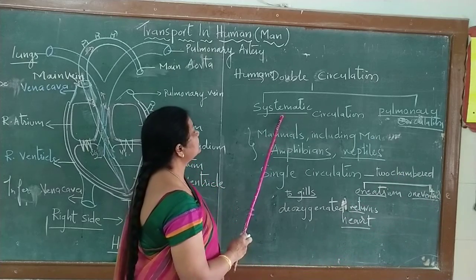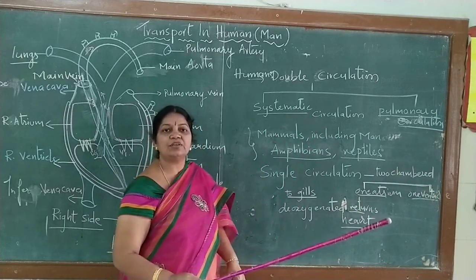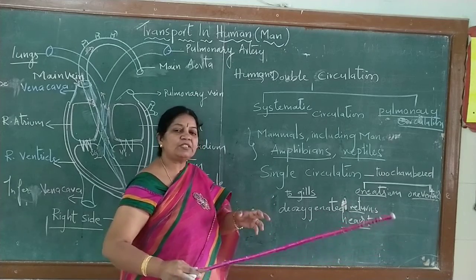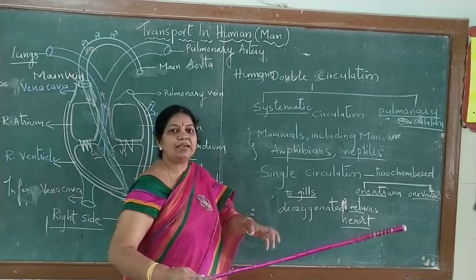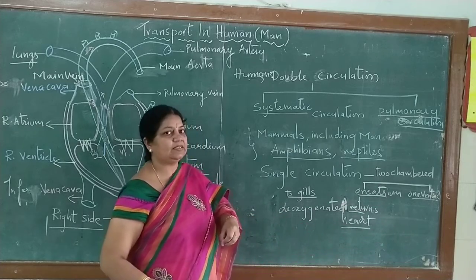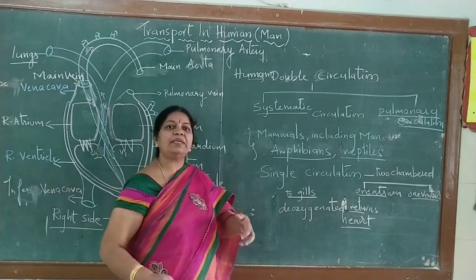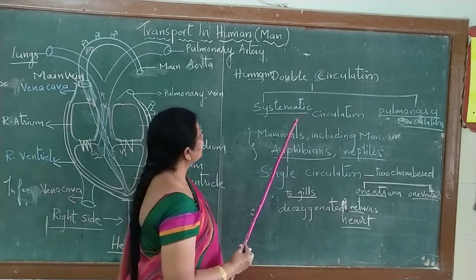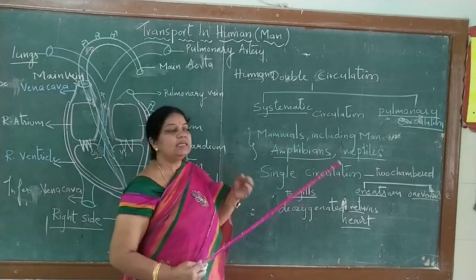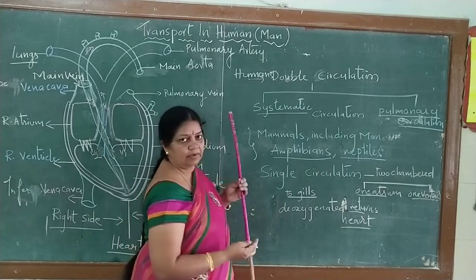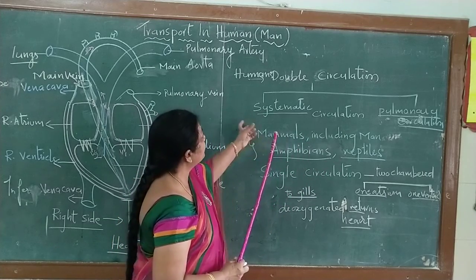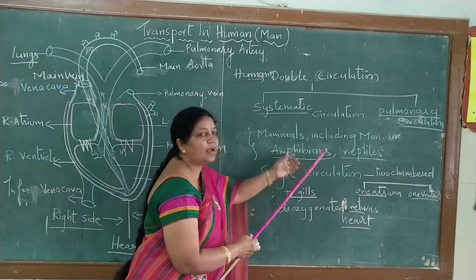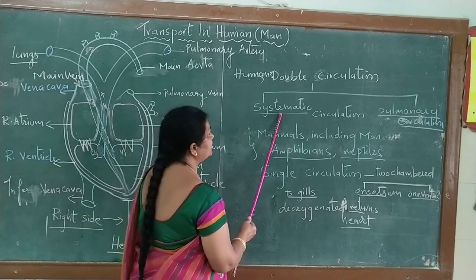Here you can see the systemic circulation. Systemic circulation means heart to body parts. The oxygenated blood is distributed to all the body parts, and at the same time it collects the deoxygenated blood and brings it back to the heart. So heart to body parts to heart is called systemic circulation.